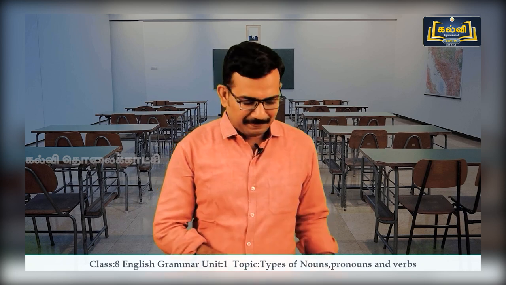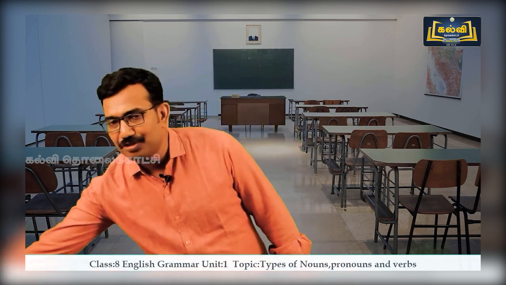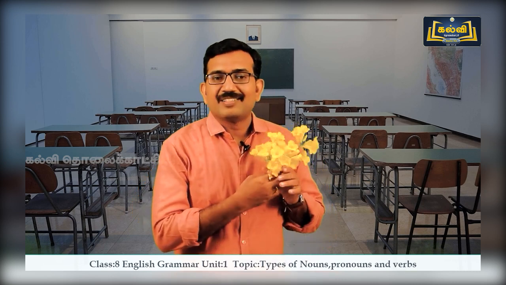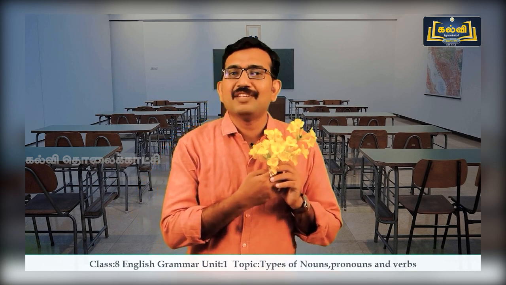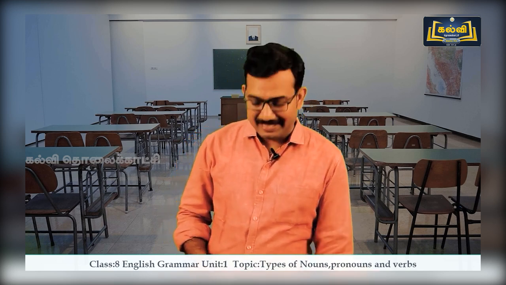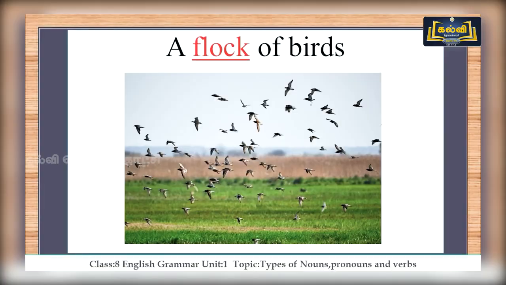I'm going to show some objects also. Look at this. What are you seeing here? This is a bunch of paper. I'm going to show you the next one. Look at this. This is a bunch of flowers. So the bunch is a collective noun. You're looking at birds, a flock of birds.